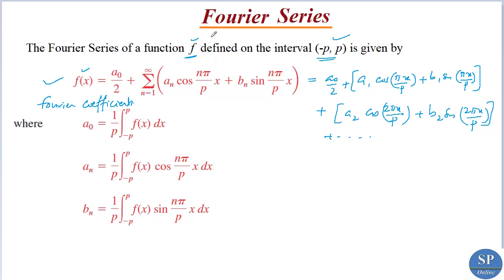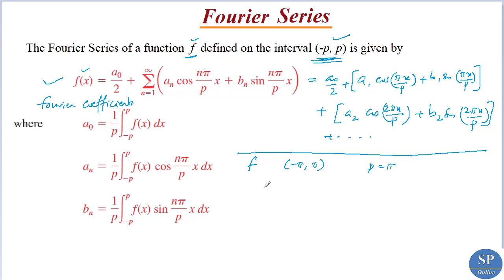So we know this Fourier series depends on this interval p. That is, here we have cos n pi x by p, sin n pi x by p, and a naught is equal to 1 by p into integral minus p to p, etc. A particular case of this interval is when f is defined on the interval minus pi to pi, that is when p equal to pi.